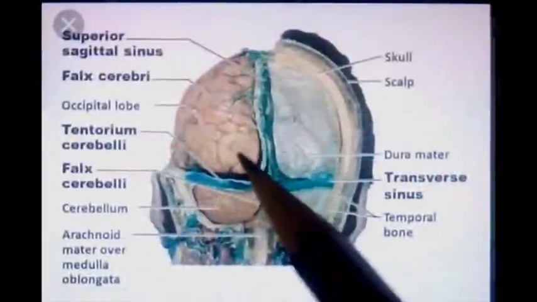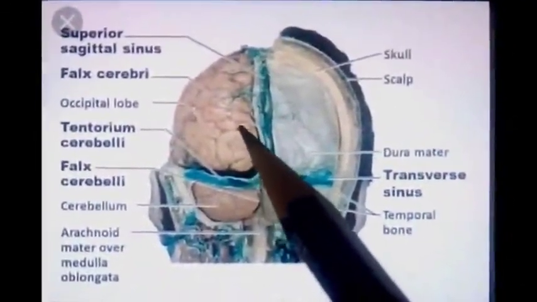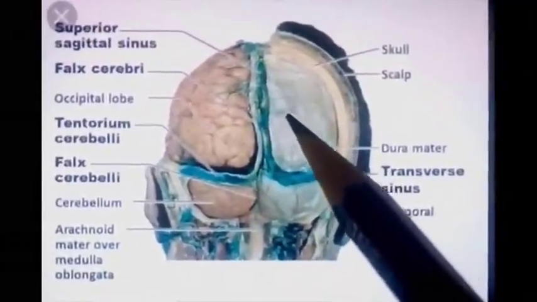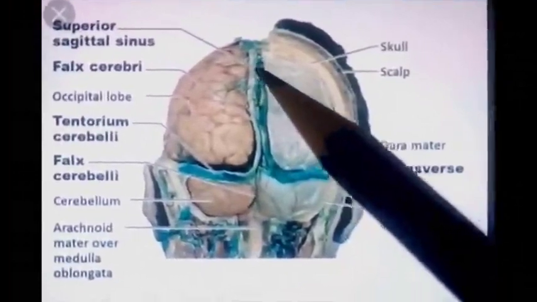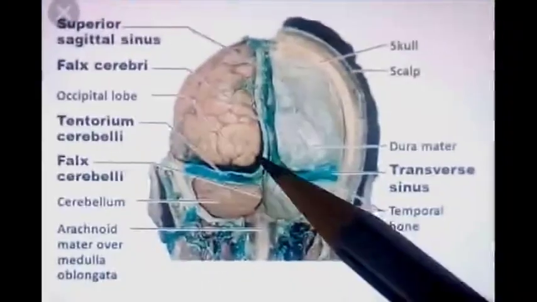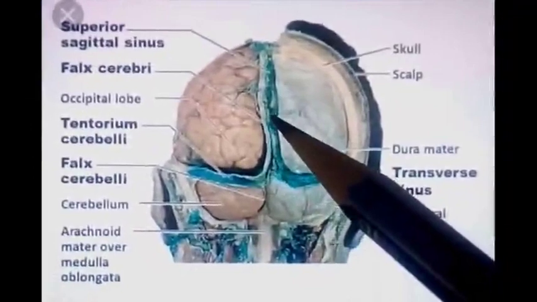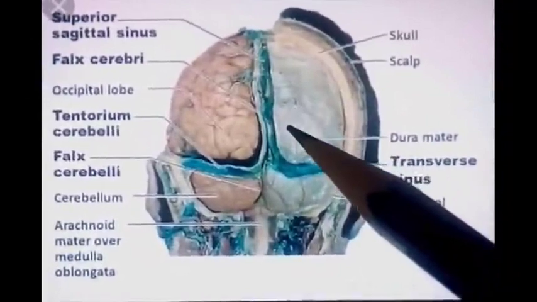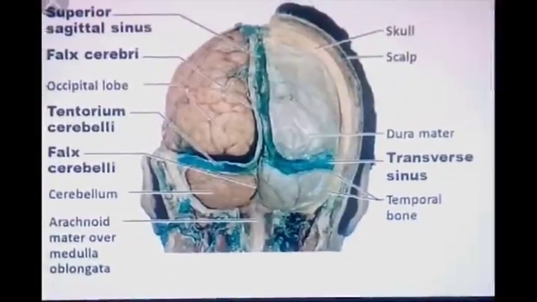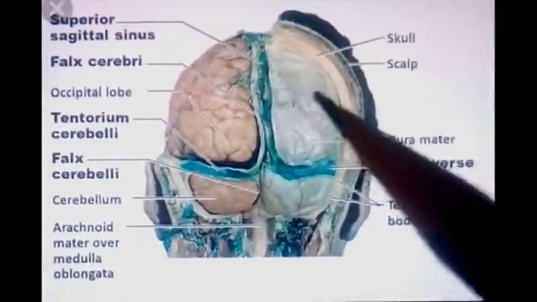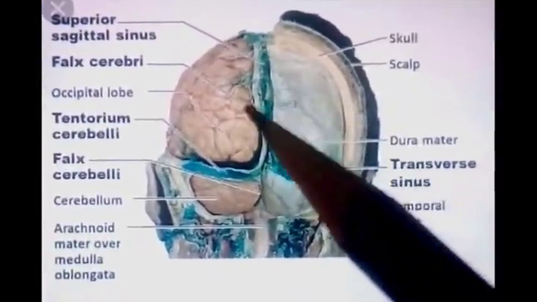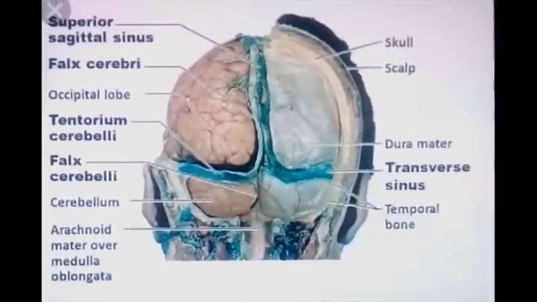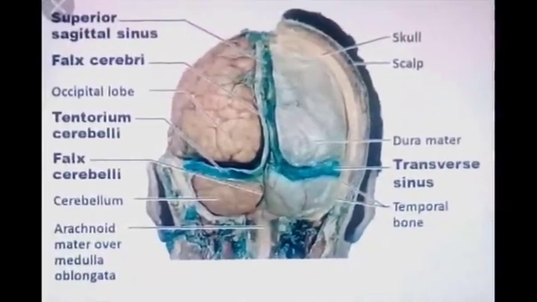Apart from brain, cranial cavity also has meninges, that are the coverings over the brain, venous sinuses, which are the venous channels draining the venous blood of brain, cranial nerves, which are arising from the brain tissue, blood vessels, which supply the arterial blood to brain, and also contains a gland known as pituitary gland.